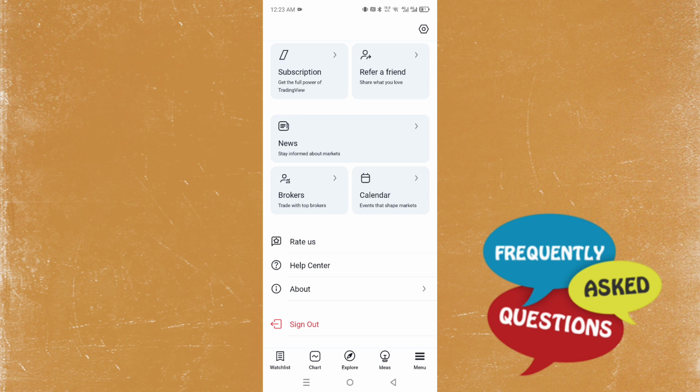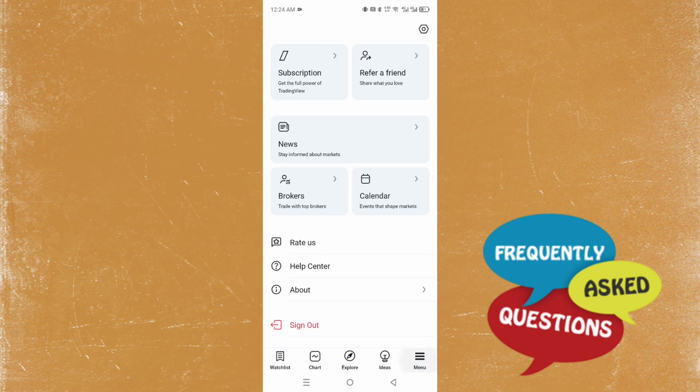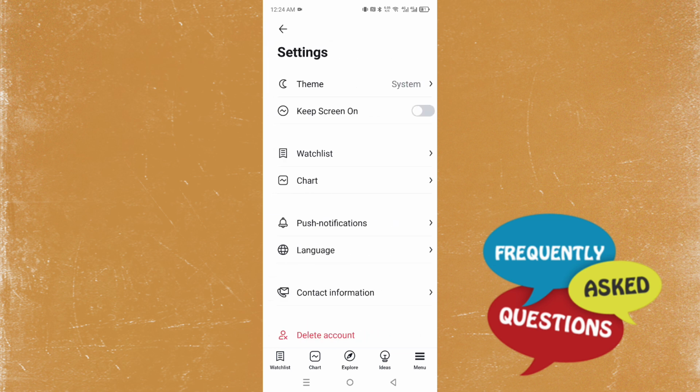And then what you're going to do, guys, at the top right, okay? For example, you'll be on this home page. At the top right, what you're going to do is click on settings. So to access that, you're going to click here, menu. Now under menu, you want to click on this settings cog at the top right.